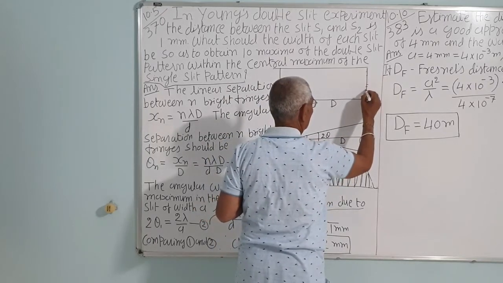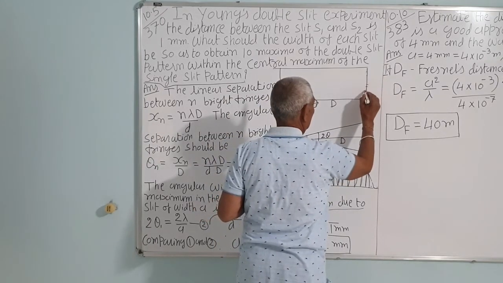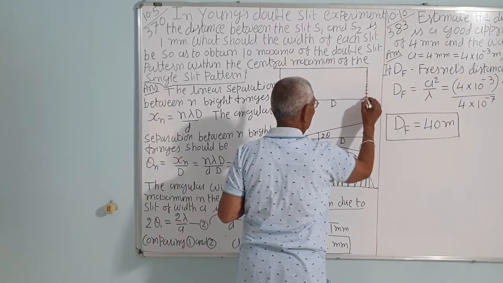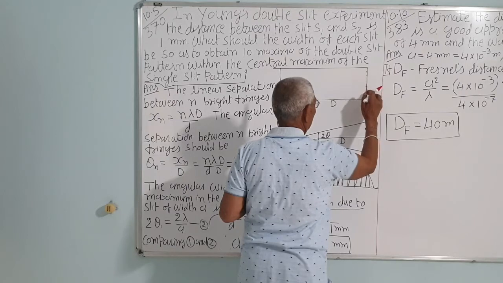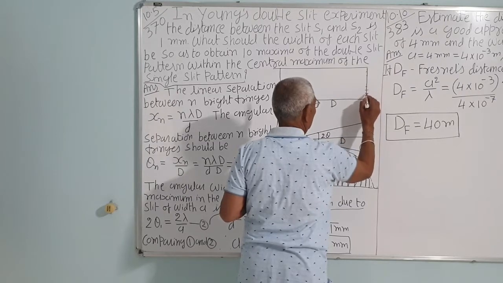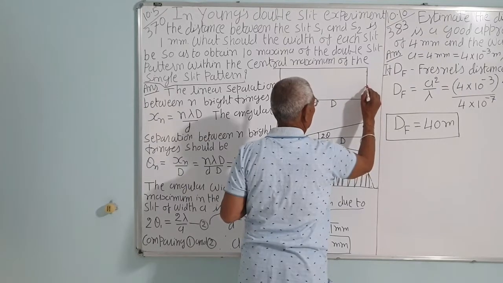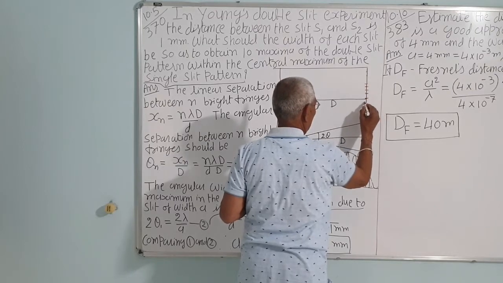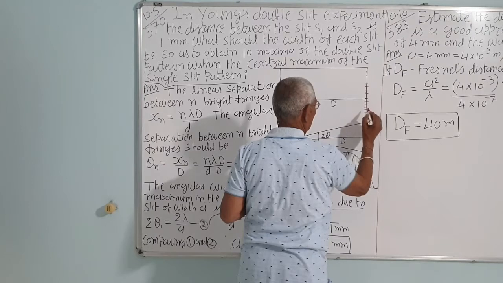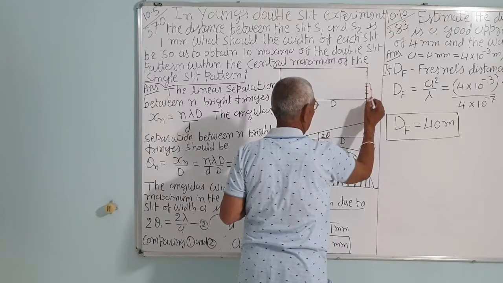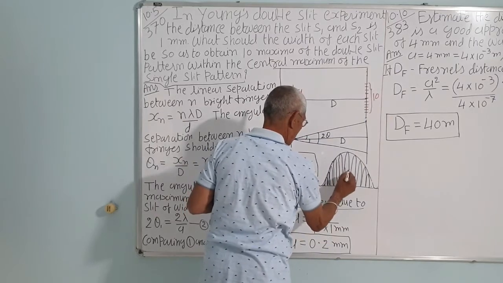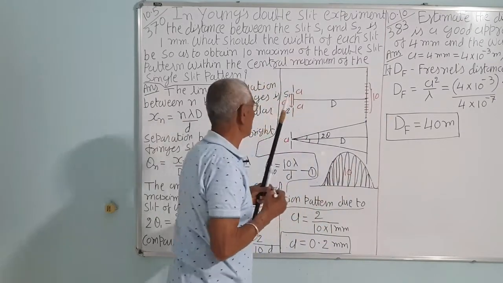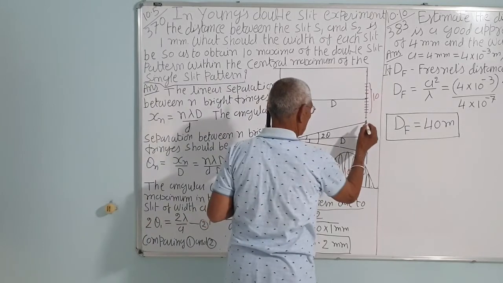So counting 1, 2, 3, 4, 5, and similarly on the other side, the total is 10. These are 10 fringes within the central maximum. This is the width of the central maxima.